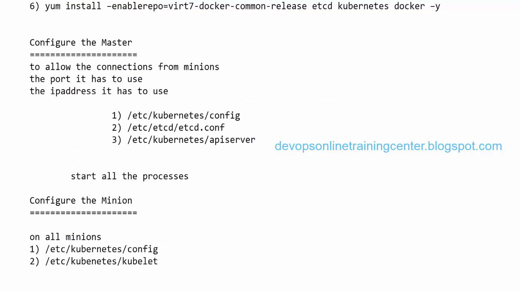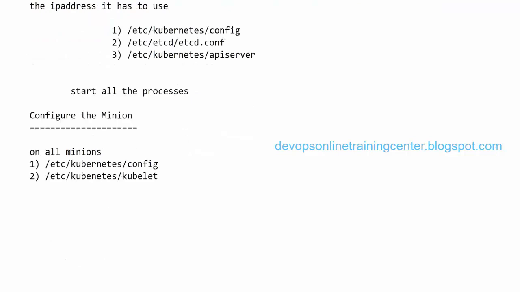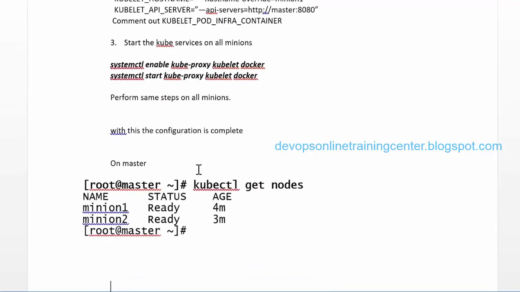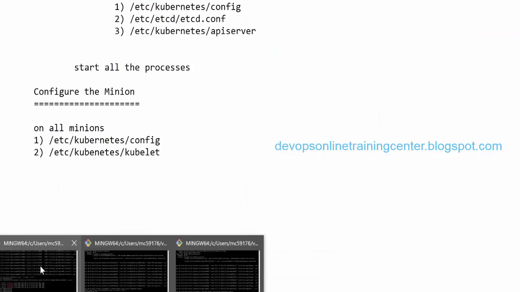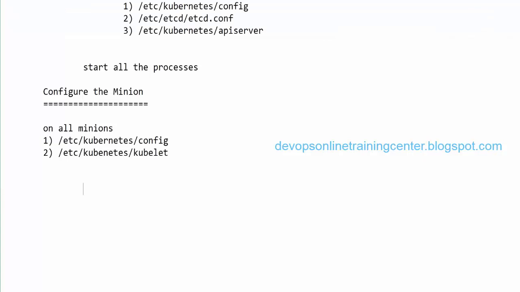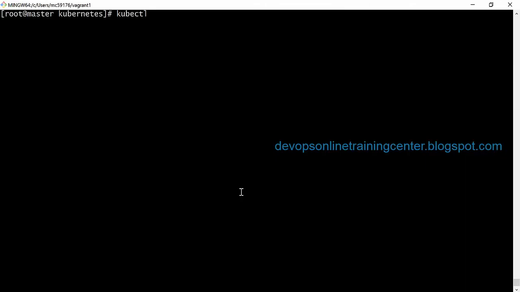We configured the master, we configured the minion. Is this clear so far? And then now if I go to master and execute kubectl. So kubectl is the command which we need to execute on the master. Yeah, a lot of configuration and it's complex. Get nodes. Okay, so when I execute kubectl get nodes, it is giving information about the minions which we added, 2 nodes, and the status is ready.